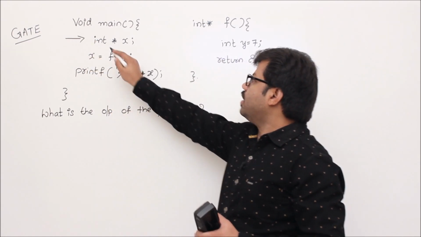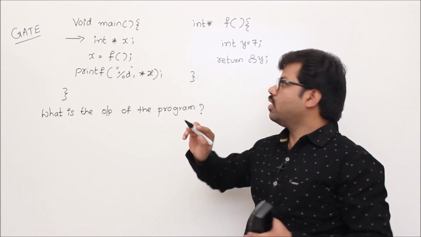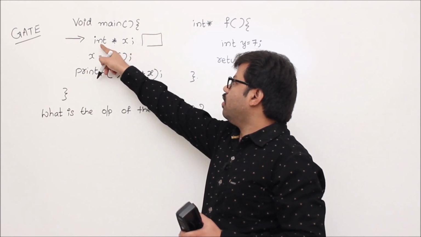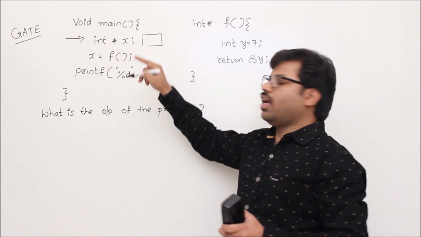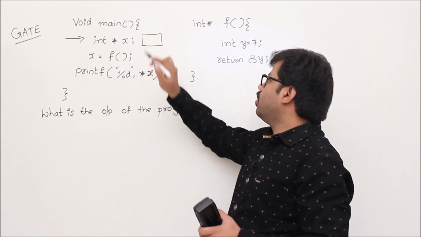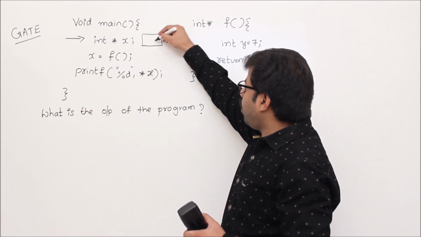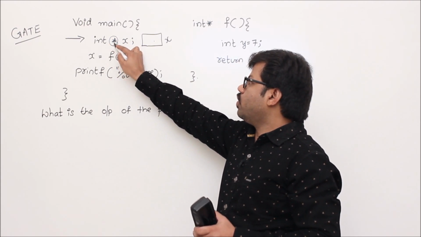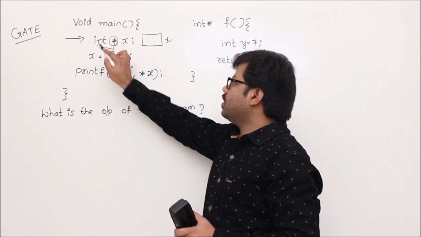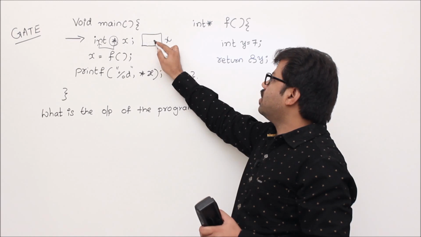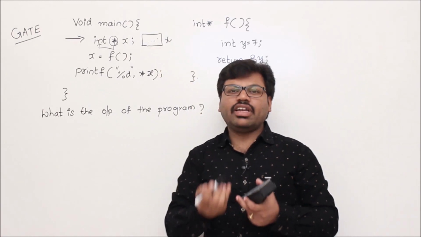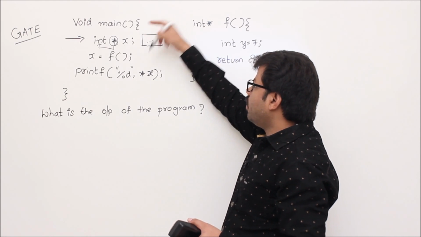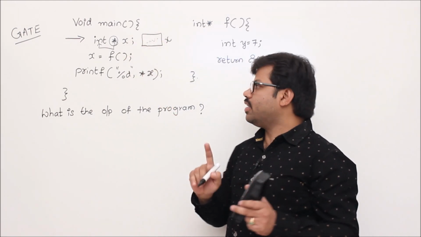Now, integer pointer x. Whenever you create a variable with this definition, memory will be allocated, right? So that is x, and this is a pointer especially, that's why the syntax is star x. So x is a pointer to integer. That means x is capable of holding one integer address. But at this moment it contains a garbage value because you have not initialized it to anything.